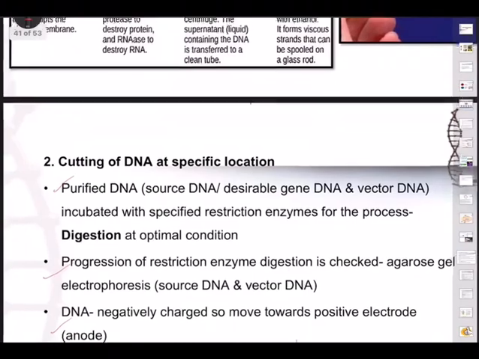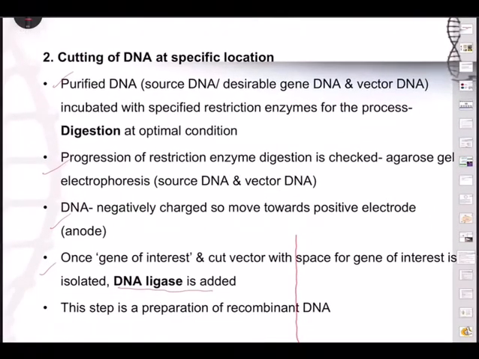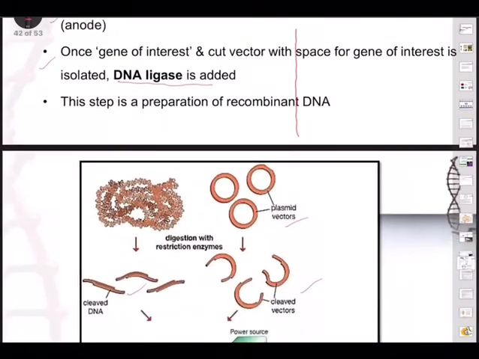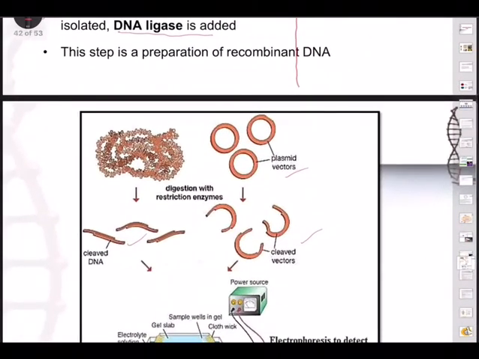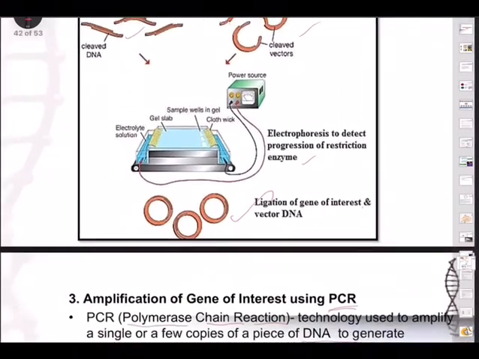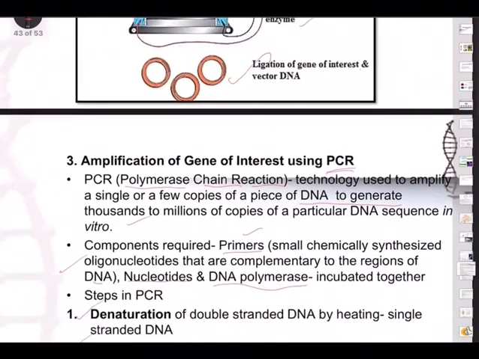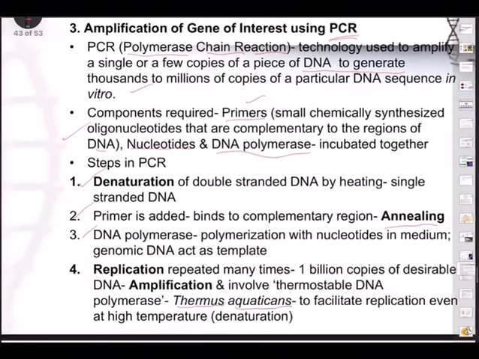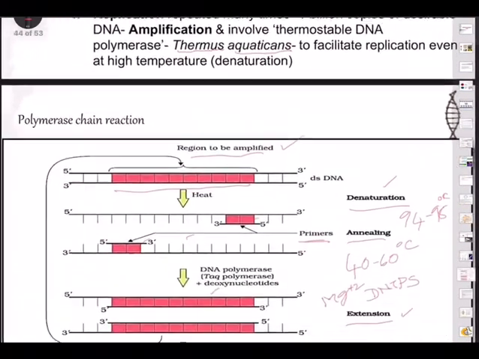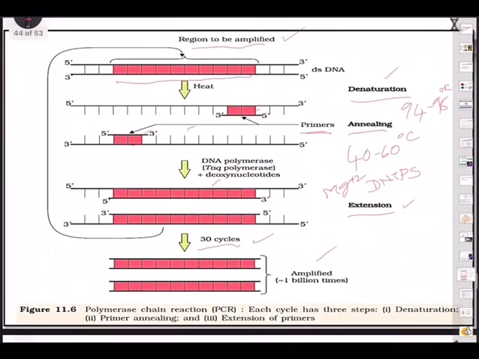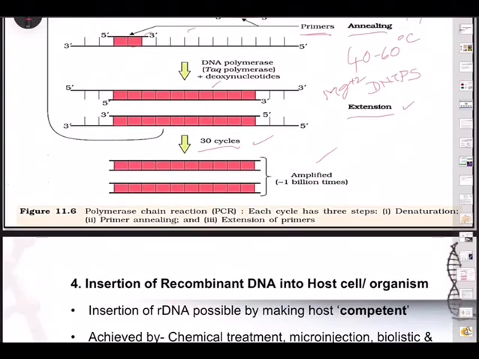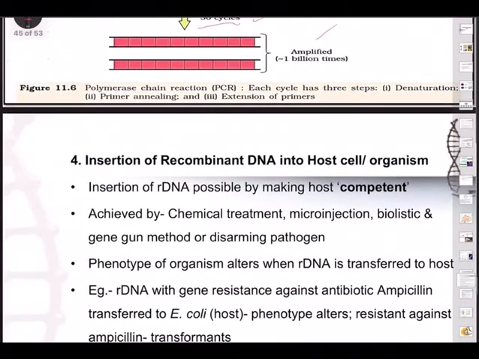We were also talking of the cutting of the DNA at specific locations and then joining the gene of interest, DNA ligase we said. Remember, this is how we are doing it, ligation of gene of interest, and then amplification of gene of interest. This also we discussed, 3 steps we discussed, and the gene of interest is polymerized in this fashion, and there are conditions, particularly remember temperatures.